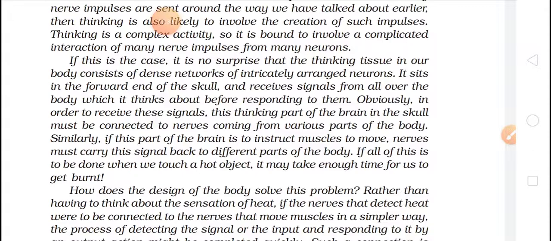Okay, so whatever things we are doing, when we are removing our hand, either we touched the hot object or we touched the flame, we are removing the hand. So what is happening? Muscles are moving. Ultimately, if we are moving our hand, the muscles are moving. So we can say that the nerves and muscles are interconnected also, and this I have shown you with the neuromuscular junctions, that nerves and muscles, both of them are connected also.